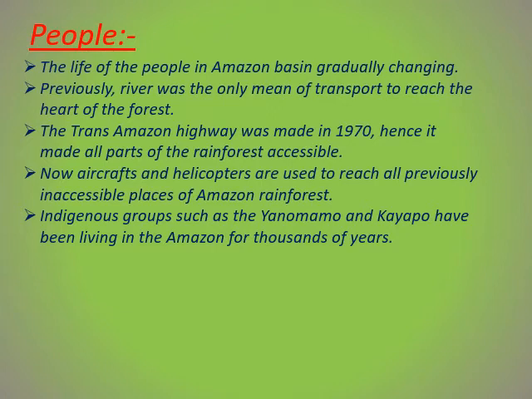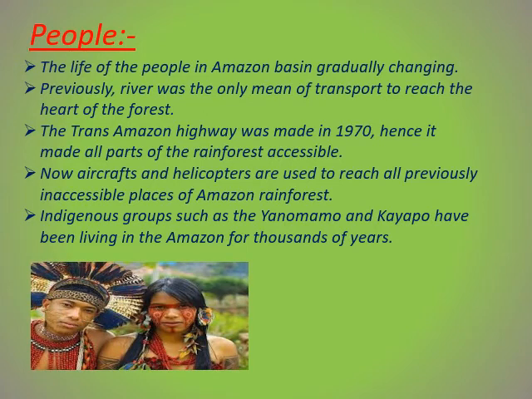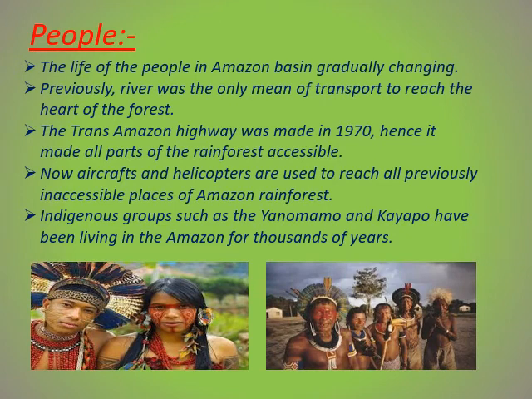But now, because of the Trans-Amazon Highway, which was made in 1970, transportation to inaccessible part of the Amazon rainforest became possible. And apart from that, aircrafts and helicopters were also used to reach all the previously inaccessible places, and the native tribal people of the Amazon rainforest are called as Yanomamo and Kayapo.